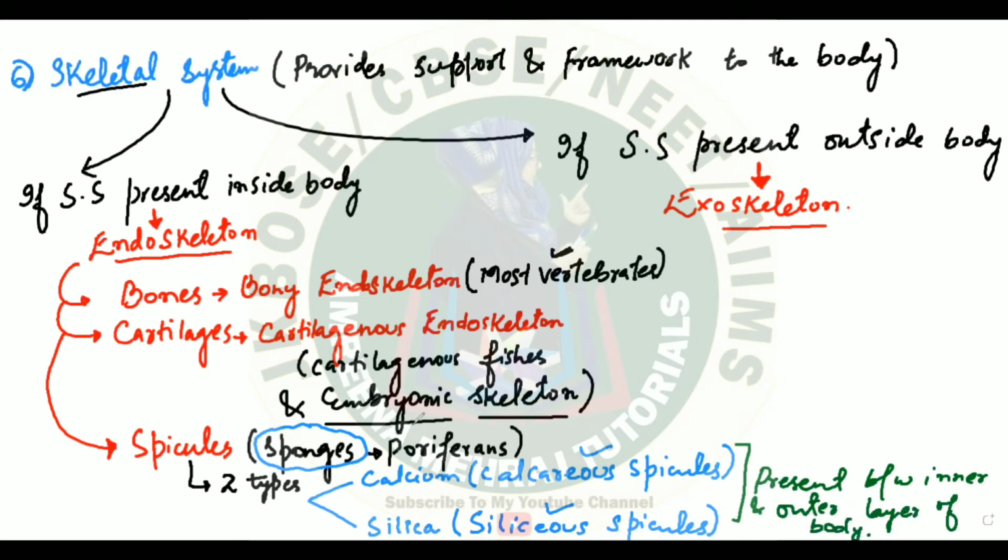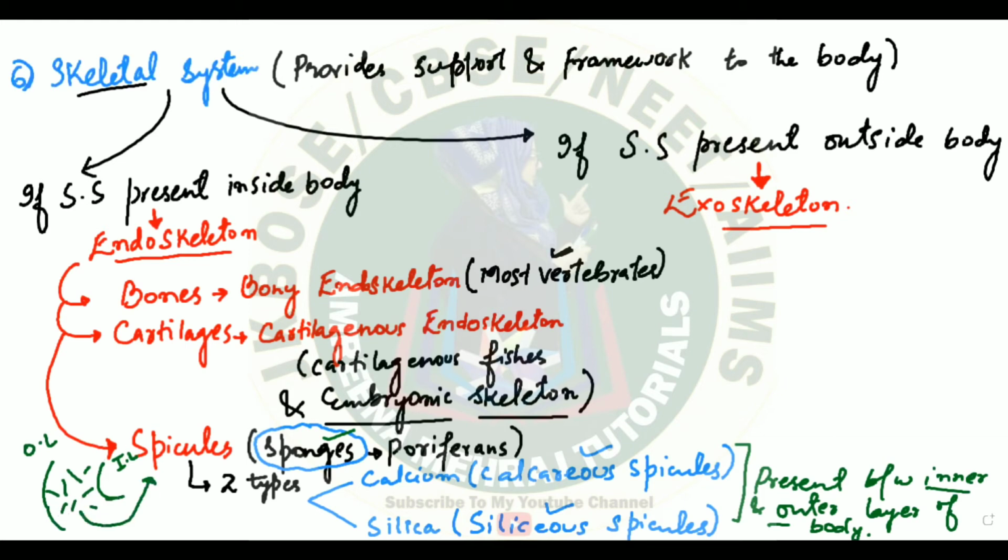You have to remember one fact, that sponges are very simple organisms, very basic organisms, the most lower form of organisms, and their body is just made up of layers, two layers. You have an internal layer and an outer layer. Say for example, this is the outer layer of the body, this is the inner layer of the body. Between this outer and inner layer, you will find these spiny structures, and these spiny structures are basically the spicules.